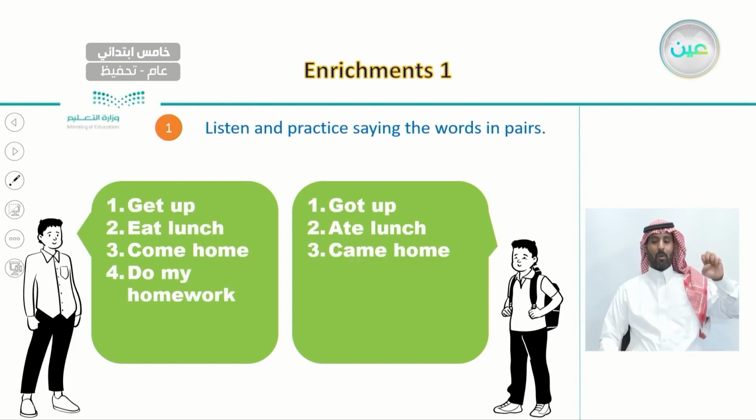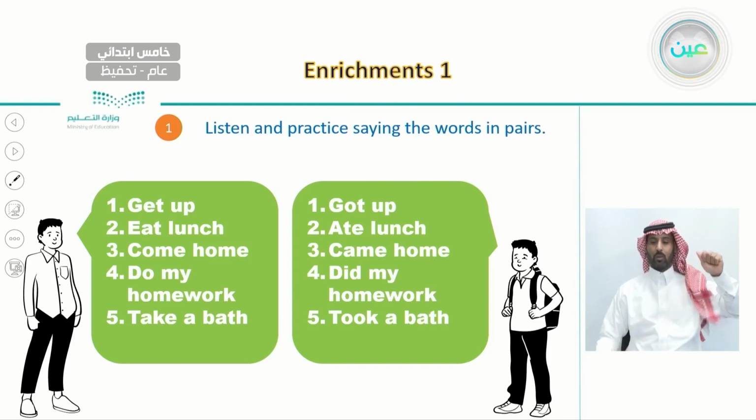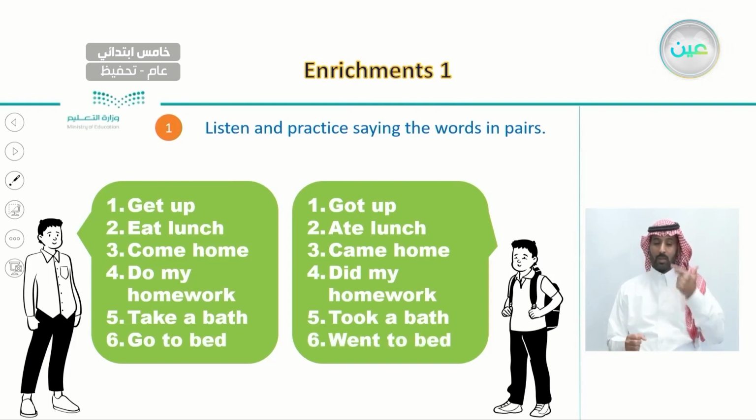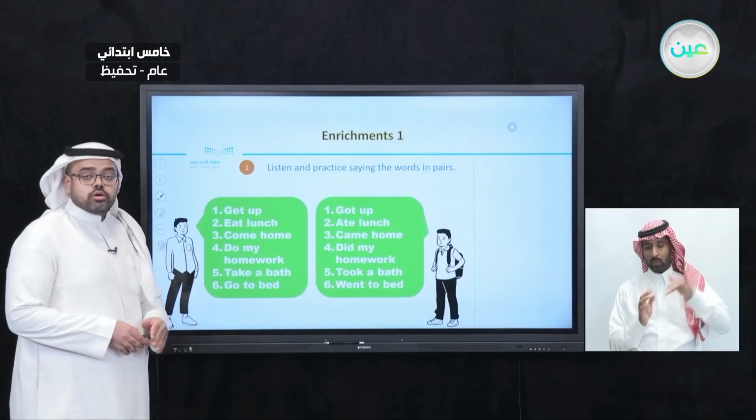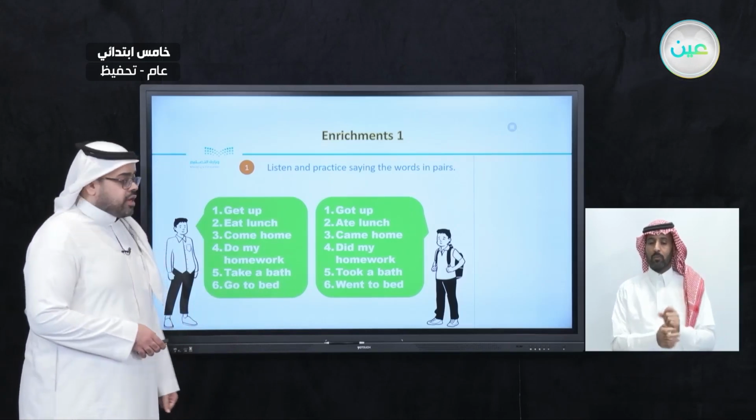The same goes for the fourth phrase, which is do my homework. In the past, it will be did my homework. Number 5 is take a bath. In the past, it will be took a bath. And number 6, go to bed. In the past, it will be went to bed. So this is how we learn the phrases when we say them in the present, and also in the past.